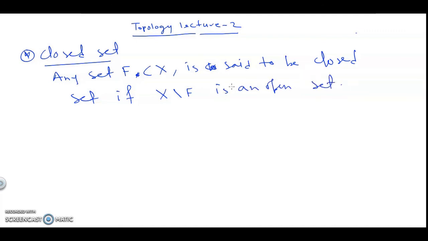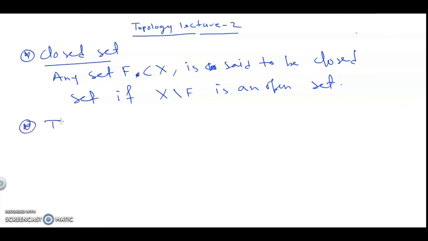Can you understand? Here it is saying that if any set F is given and the complement of that F is an open set, and now we know the definition of an open set. So if we study only open sets, then obviously we can give the structure for all closed sets, because if we have all open sets, we take the complement, and that will be our closed set. Or if any set is given, and we take the complement and find that it is an open set, because we know the definition of an open set, then we will obviously say that the set is a closed set.